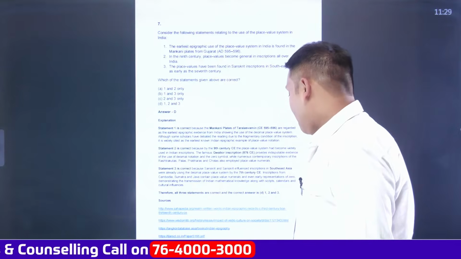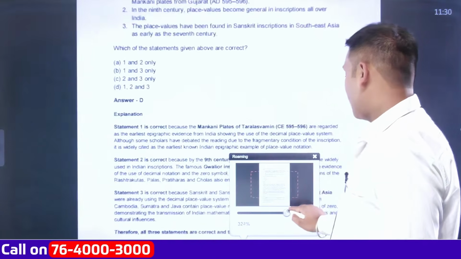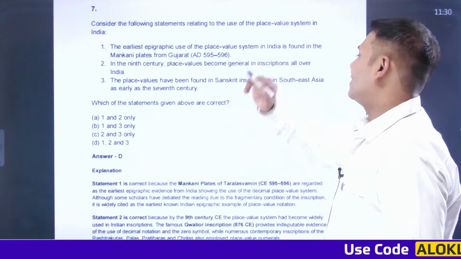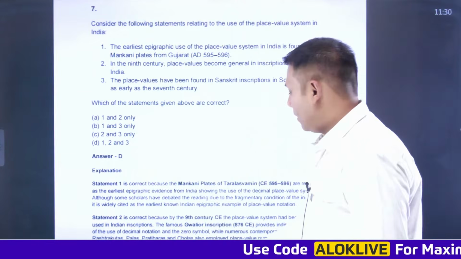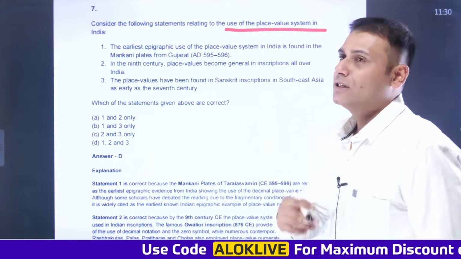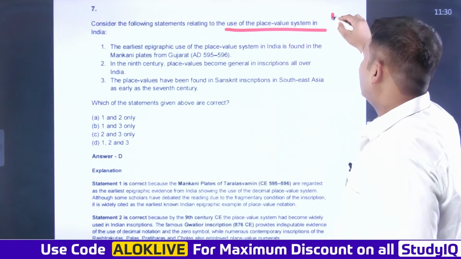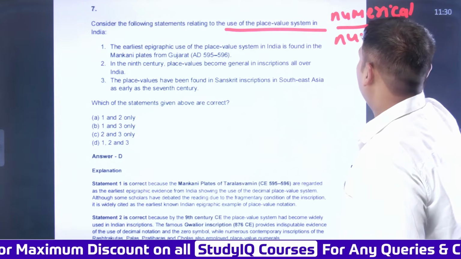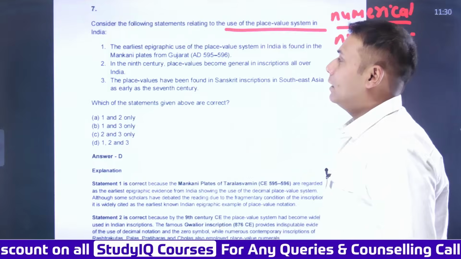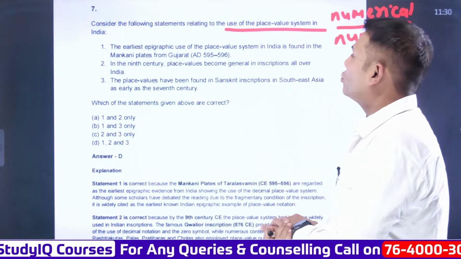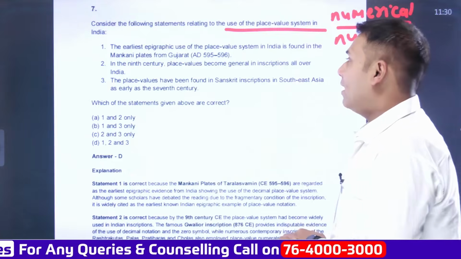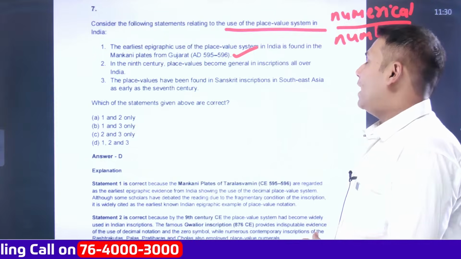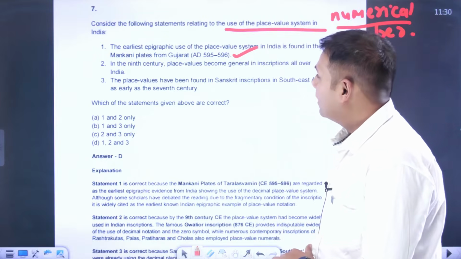Next, this is a factual one. Consider the following statements related to the use of the place value system in India. Place value system specifically highlights one important thing, that is the numerical or number system, in very simple words. So the statements are: the earliest epigraphic use of the place value system in India is found in Mankani plates from Gujarat. This statement is correct. In the 9th century, the place value system becomes general in inscriptions over India.